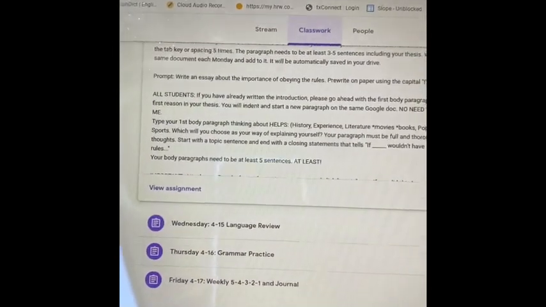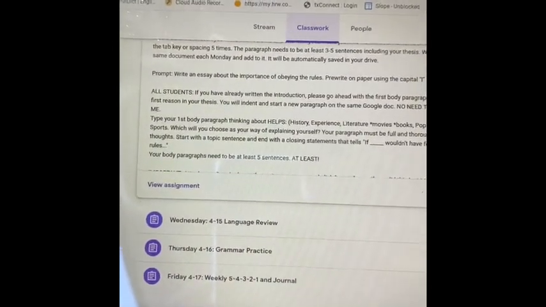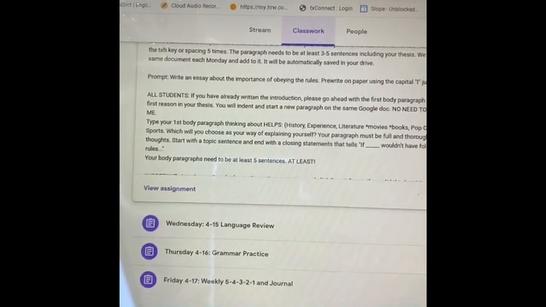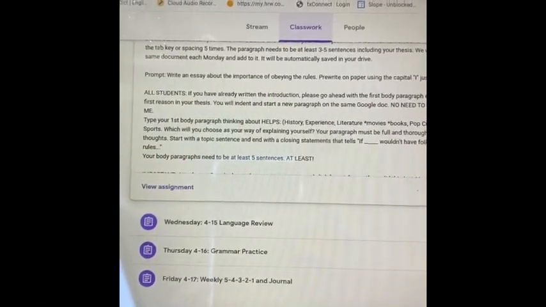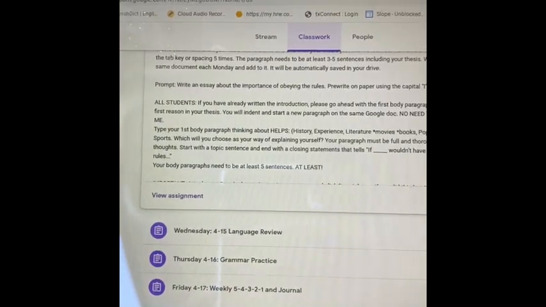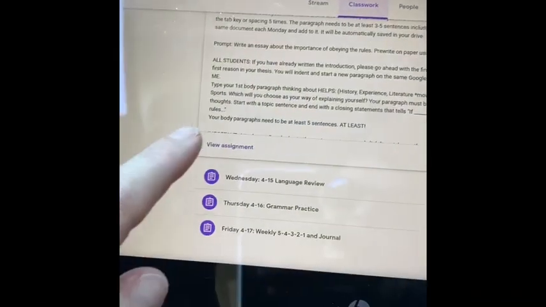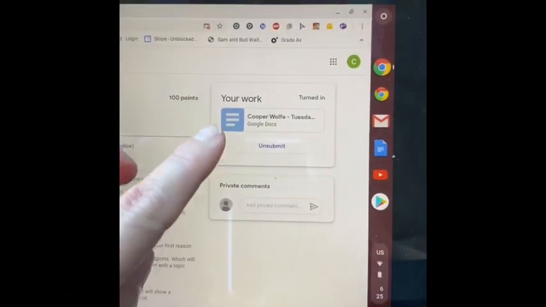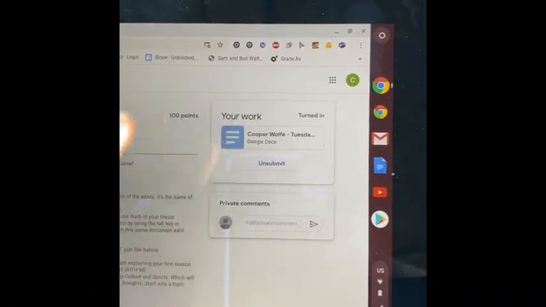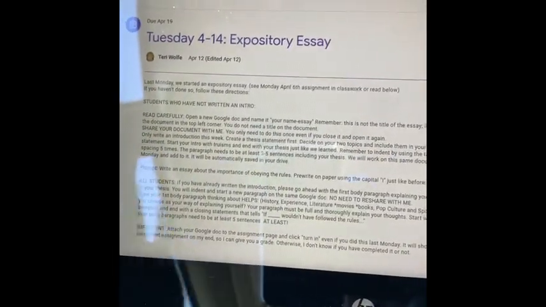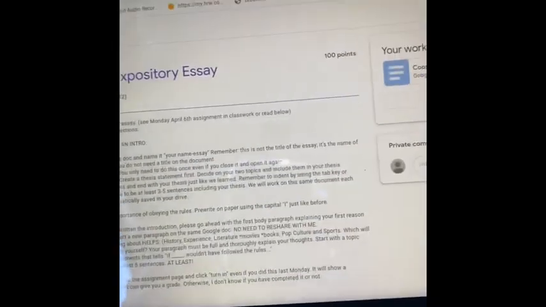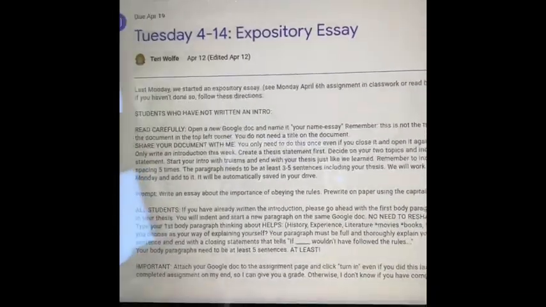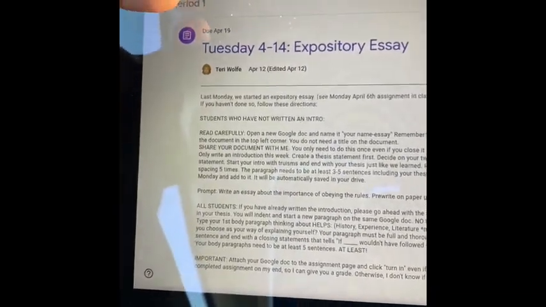Now, for those of you who already have the introduction, you will just go to your Google Drive, type your first body paragraph on that same document, and attach it on the assignment page. So you'll click view assignment, and since Cooper's already turned in, it'll actually just say attach, and it'll take you back to your Google Drive. You'll find that file, that document, and then you'll click add to it, and then make sure you click submit or turn in. All right, so back to the classwork again.